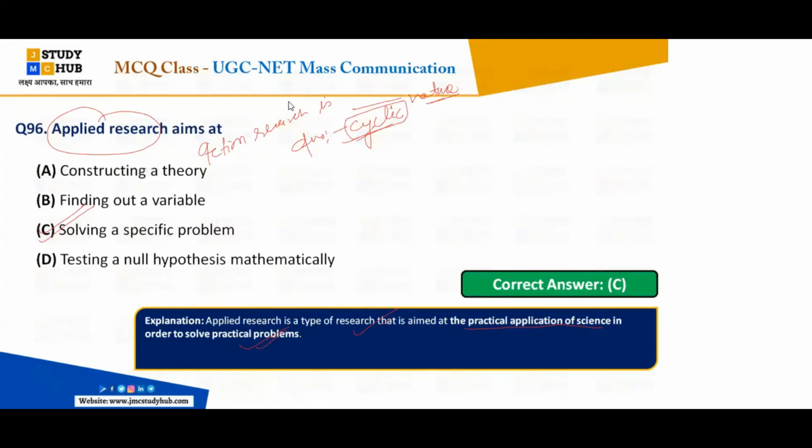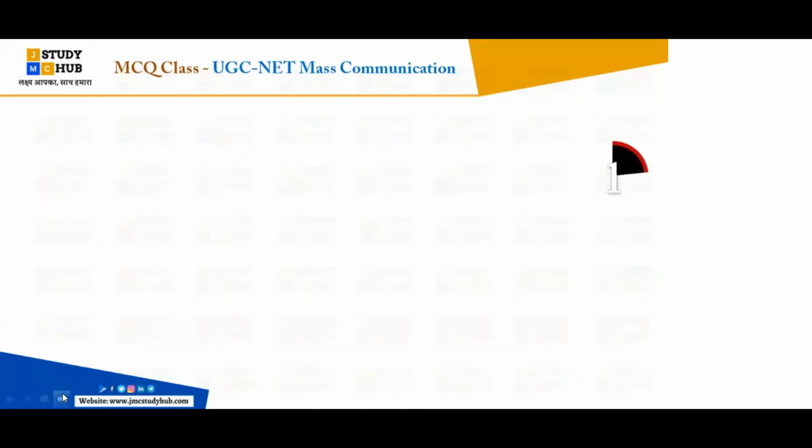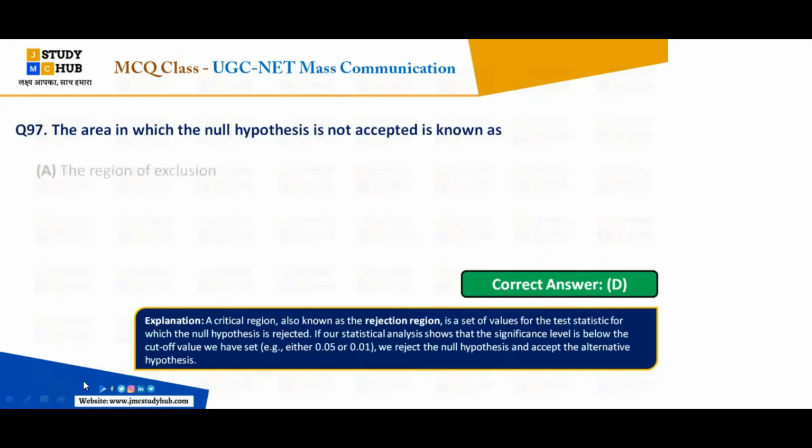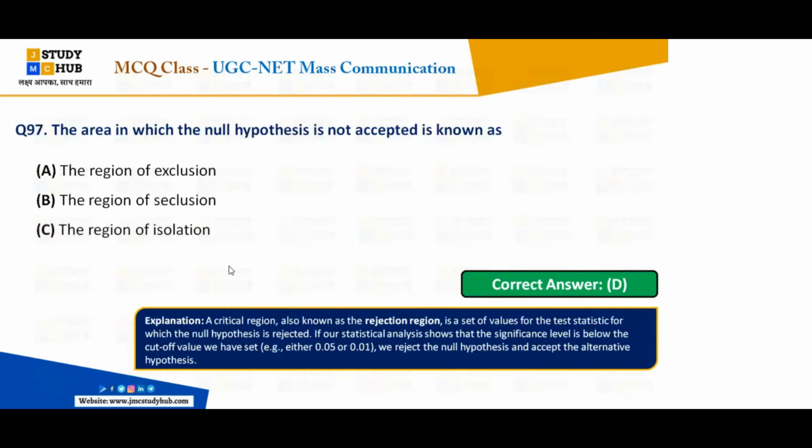Next, question number 97. Just focus here. The area in which the null hypothesis is not accepted is known as: A, the region of exclusion; B, the region of seclusion; C, the region of isolation; and D, the region of rejection. Everybody.